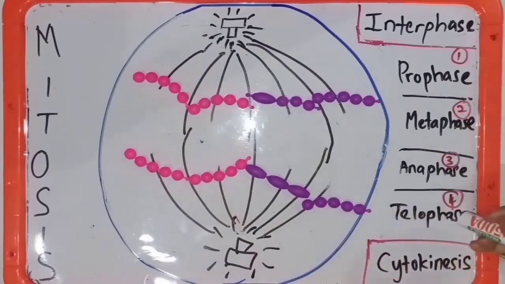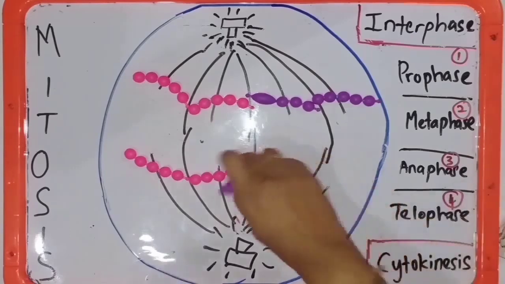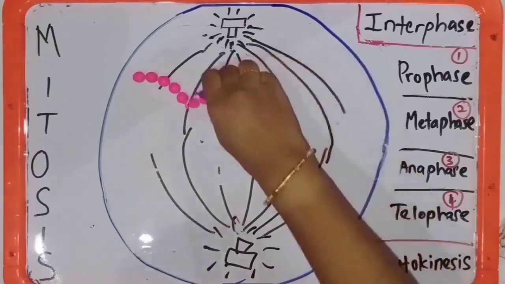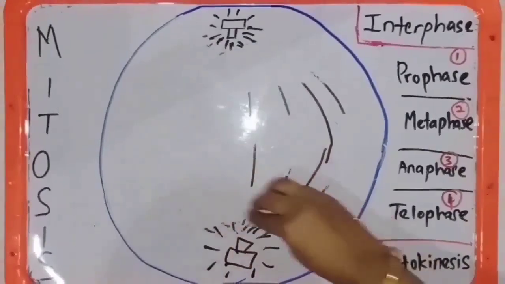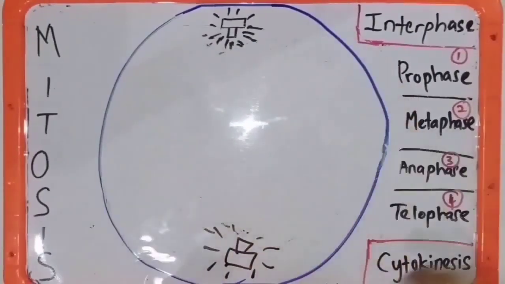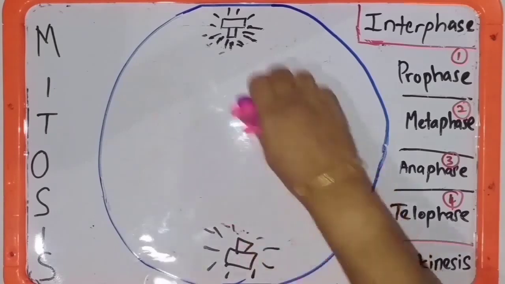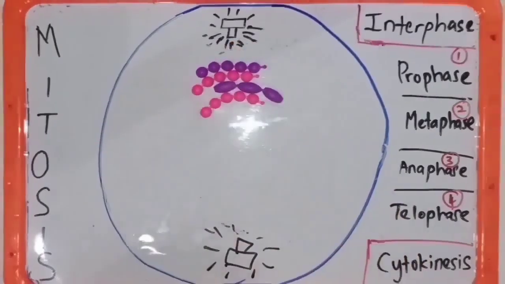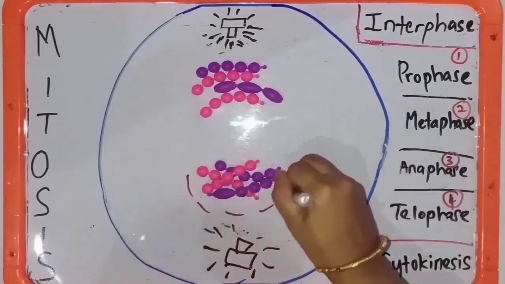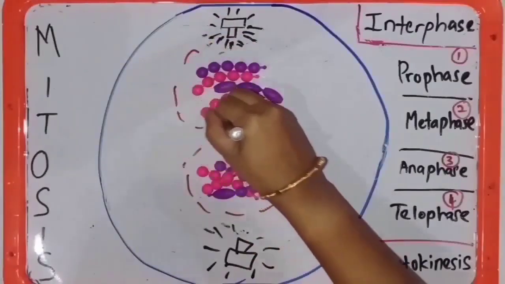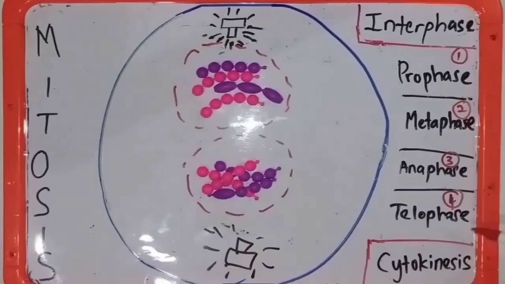Okay. The fourth stage is telophase. During the telophase stage, the mitotic spindle depolymerizes. The sister chromatids are completely at opposite poles of the cell. The nuclear envelope reappears. This is the last stage of mitosis. Telophase is followed by cytokinesis.